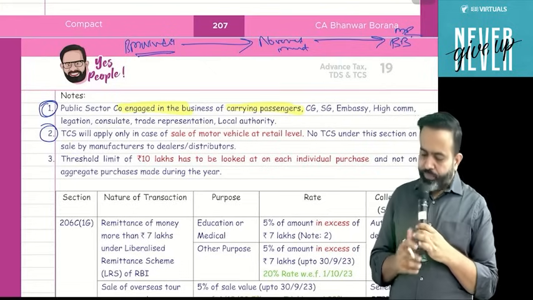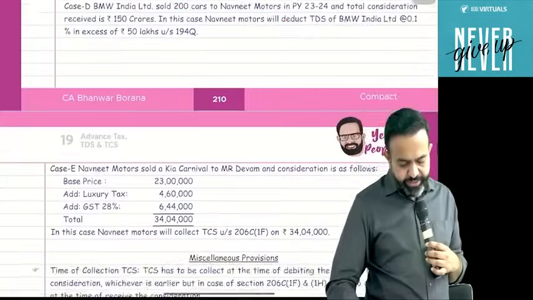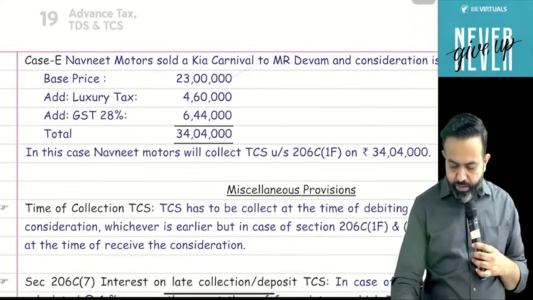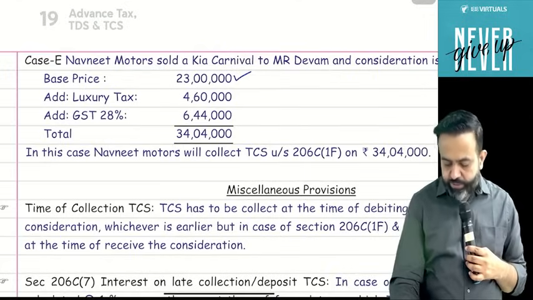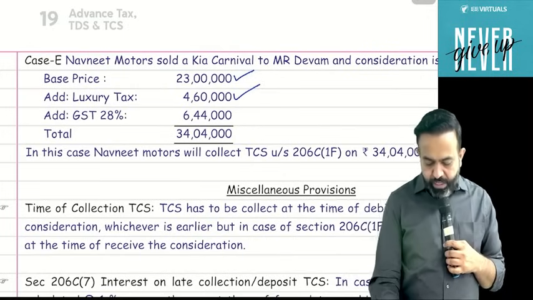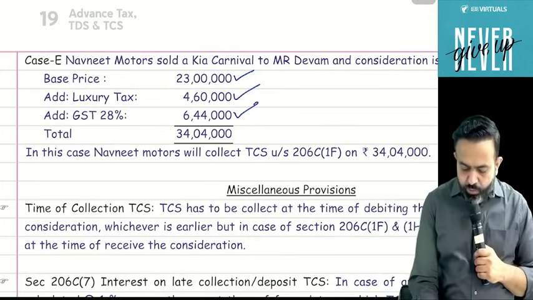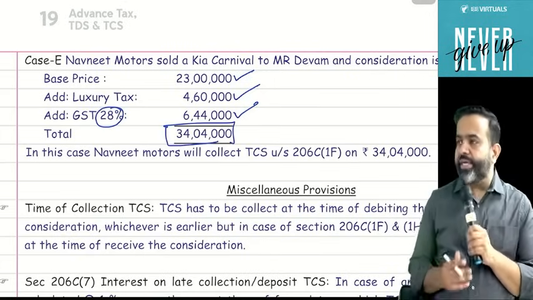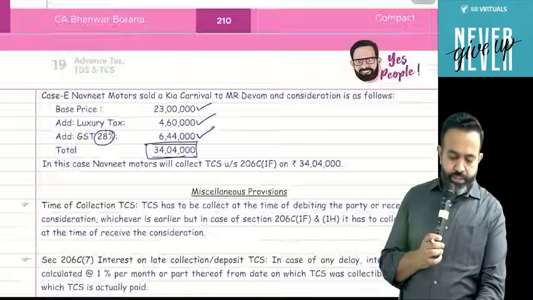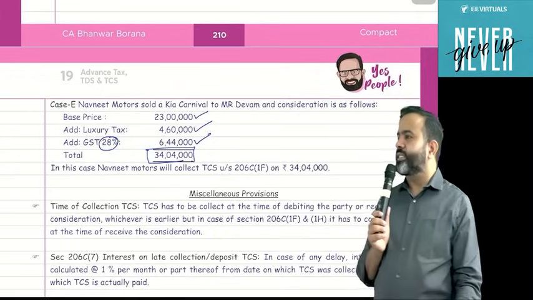One more point, guys. Sir, suppose I purchase one car and the car price is like this. Suppose the base price is 23 lakh. After that, there is luxury tax on the car, because if that car is a luxury car, then luxury tax is also there. After that, GST also on the luxury car, and that GST rate is 28%. Question is, does TCS apply including GST or excluding GST?